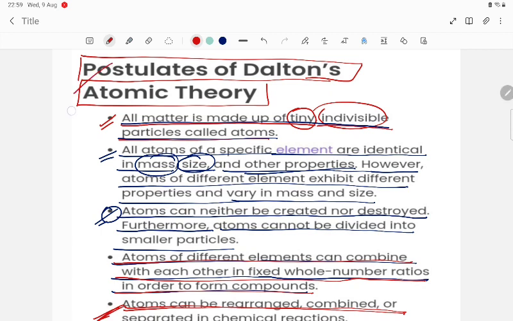So these are the postulates and drawbacks of Dalton's atomic theory, students.